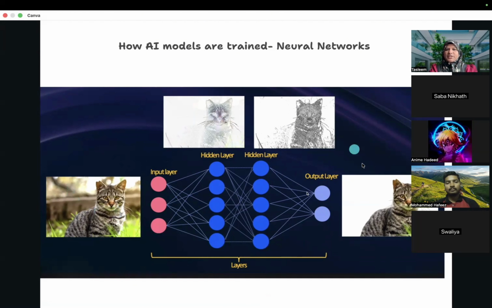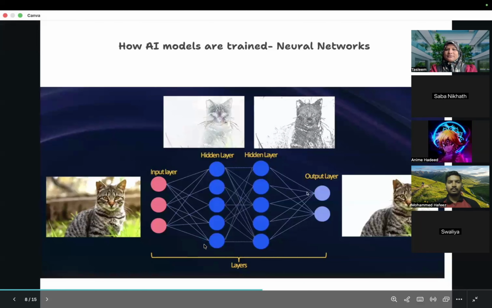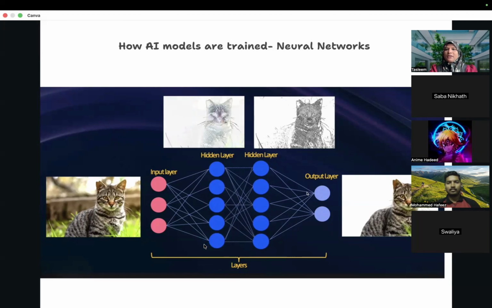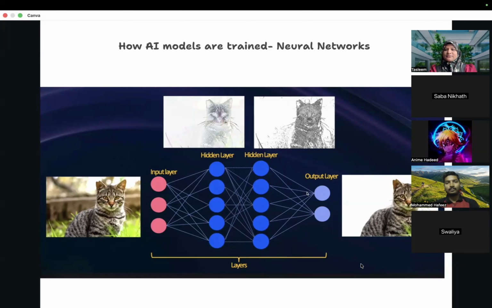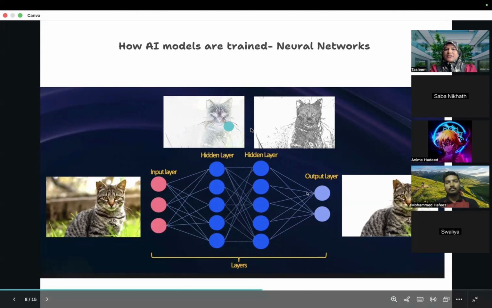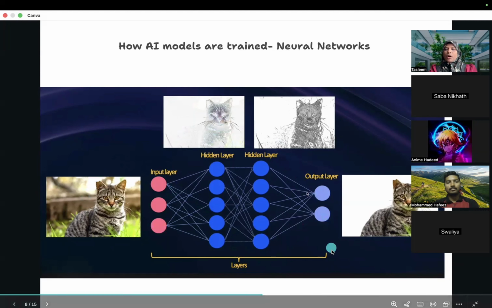This is related to pictures. Okay, how about text? With ChatGPT, you're not giving pictures, you are also giving it text, right? You're also giving it prompts in your own language. So how are the models trained on text data? Pictures work with pixels, and it will do that. How about text data?